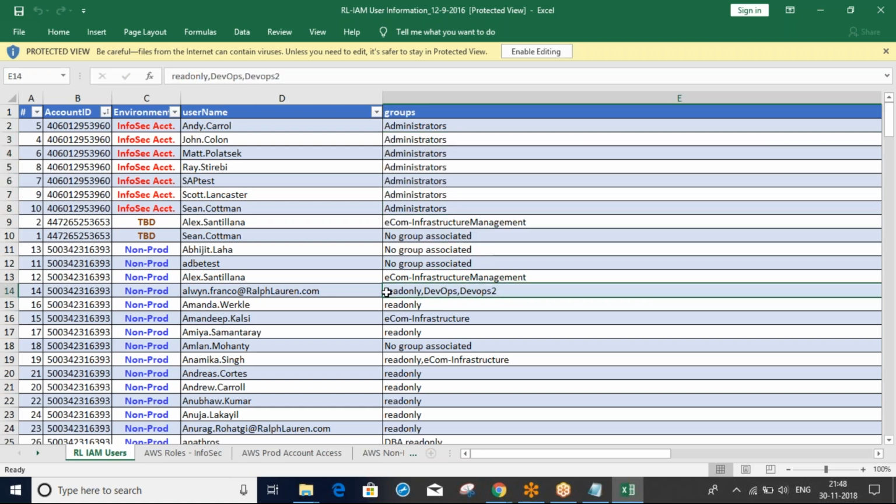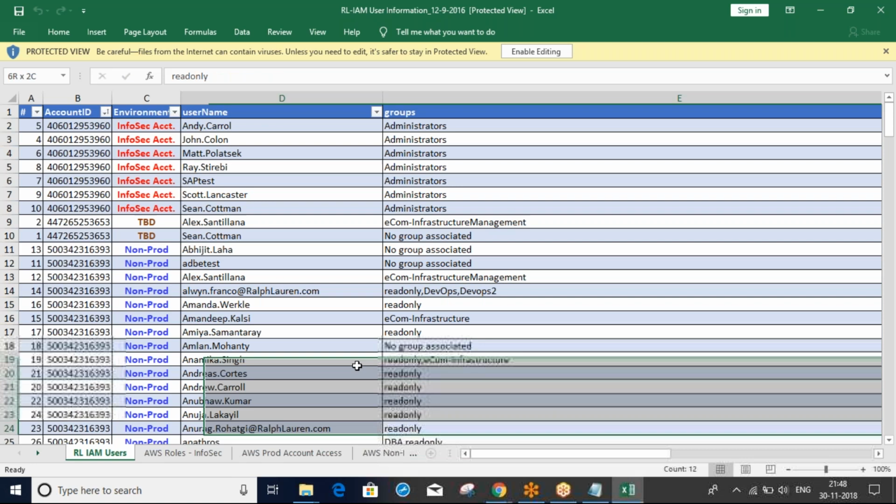Here you can see only read only for these guys. Why? Because these guys may be clients or customers. For clients and customers, we will not give full access or write access. We will give only read only access. Sometimes they won't log in at all. Sometimes their team will request us to provide read only access for their employees.